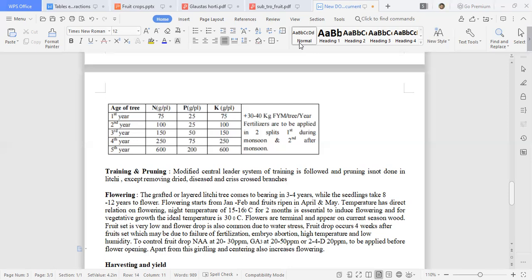But otherwise, they are removing some dead or diseased branches, and crisscross branches which are very dense. Such types of branches they are removing.